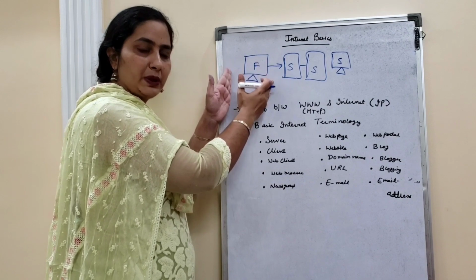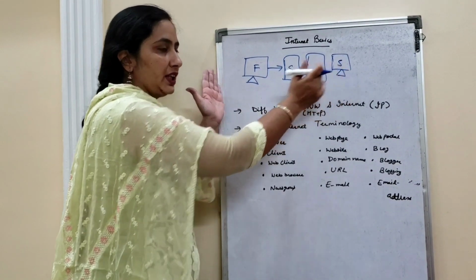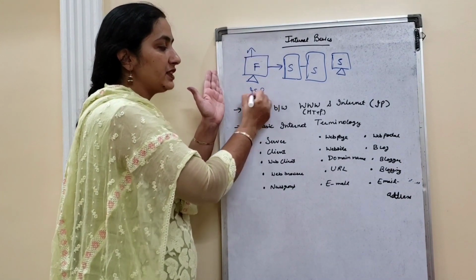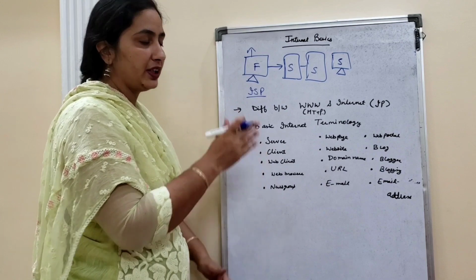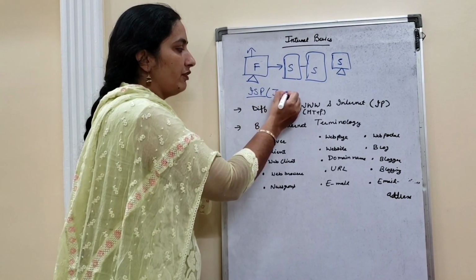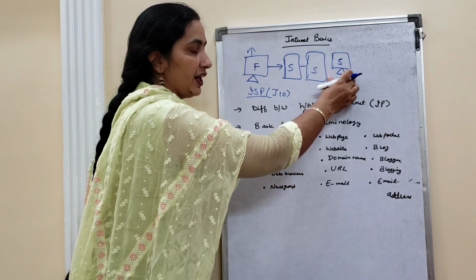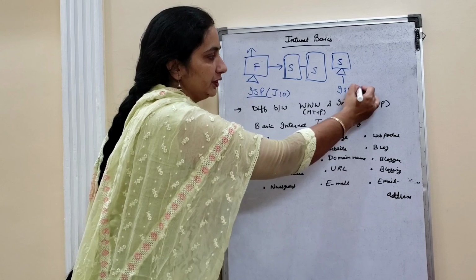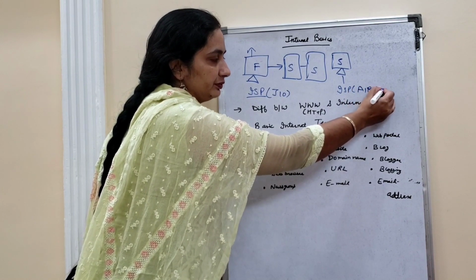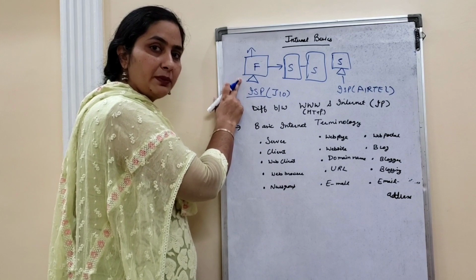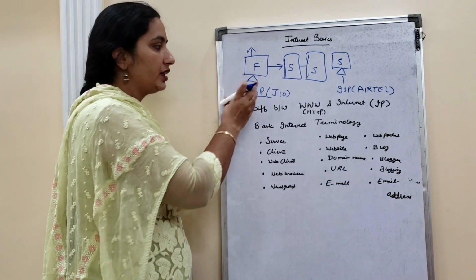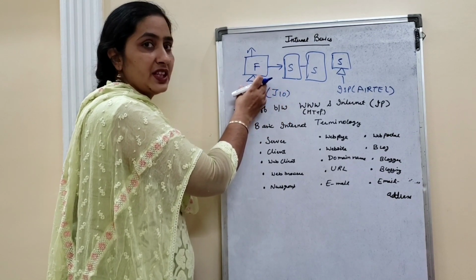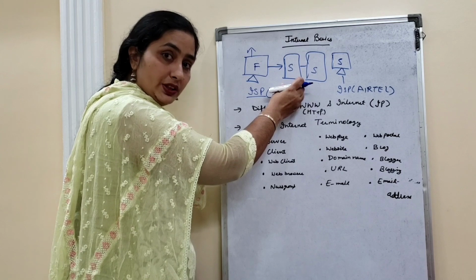When these servers take our request from one place to another, we are able to send the message. Suppose you want to send a simple message in the form of an email to this second computer. How will things work? You may have a different ISP. ISP means Internet Service Provider. You may have the ISP of Jio, right? Your friend who is residing very far away from you may have the ISP of Airtel. When you have written a message and you click on the send button, your internet service provider is Jio, so first your message will go to the server of Jio.